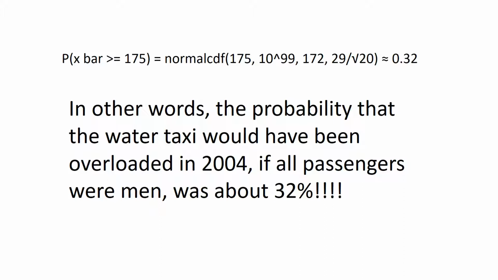In other words, in 2004, the probability that we would have overloaded a water taxi with a safe capacity of 3,500 pounds if all 20 passengers were men was about 32%. About 1/3 of the water taxis carrying all men would be overloaded if we had 20 passengers. Wow. Okay, so here was an example of using the central limit theorem and the sampling distribution of the means. That's what we used for question number 2.